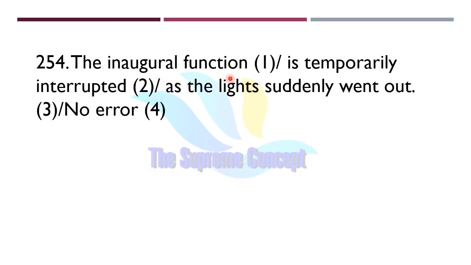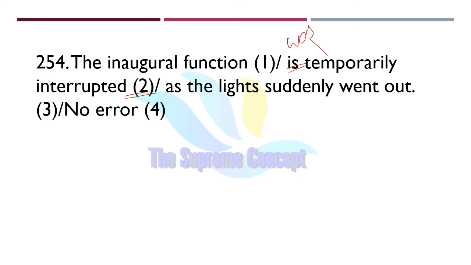The inaugural function is temporarily interrupted as the lights suddenly went out. Now find out where exactly the error lies in this question. Yes, so error lies in part number 2. Instead of is we will use past tense, here it is was.